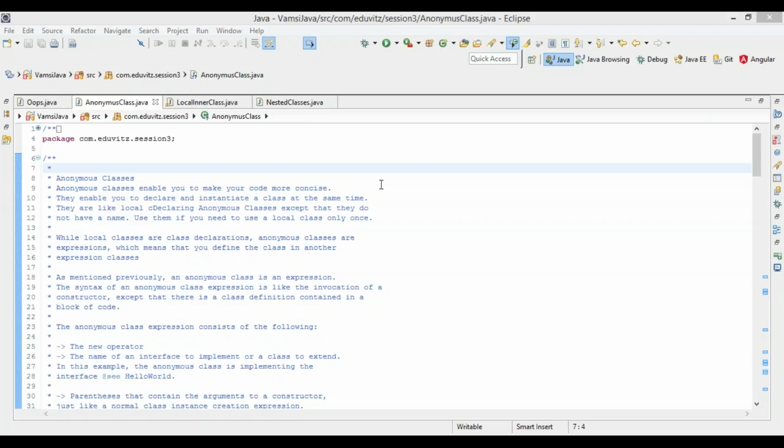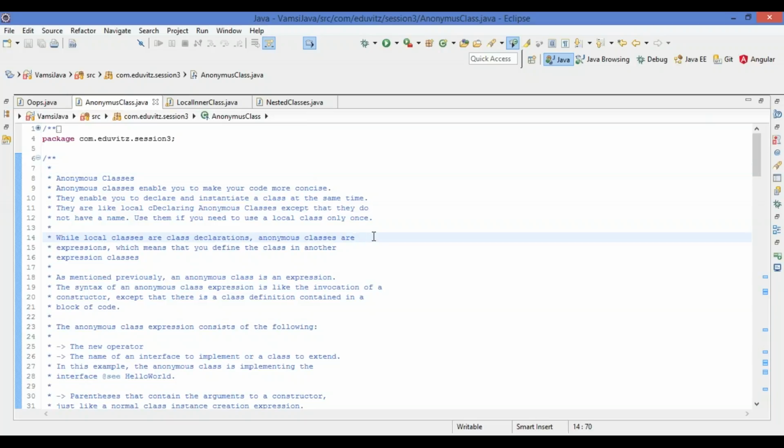So you can use this anonymous class without name similar to the local class only. While local classes are class definitions, anonymous classes are expressions with which you can define a class within another expression.